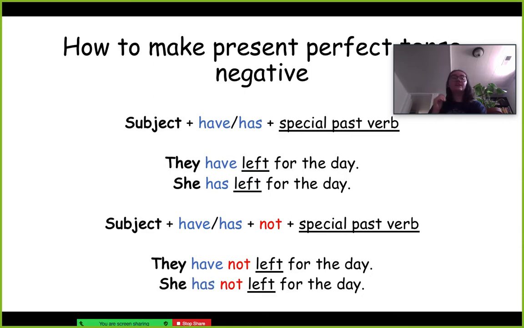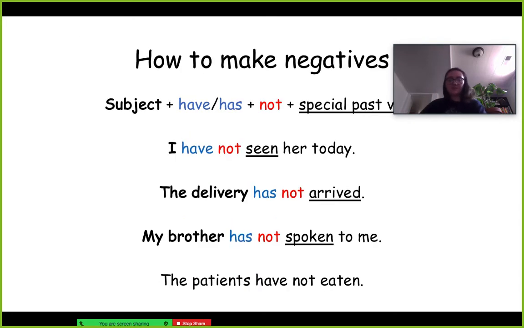Or she has not left for the day. So if somebody was like, oh, where is this person? Did they go home? Did they leave for the day? You could say, oh, they have not left for the day. Or she has not left for the day. So that's how you would say it.